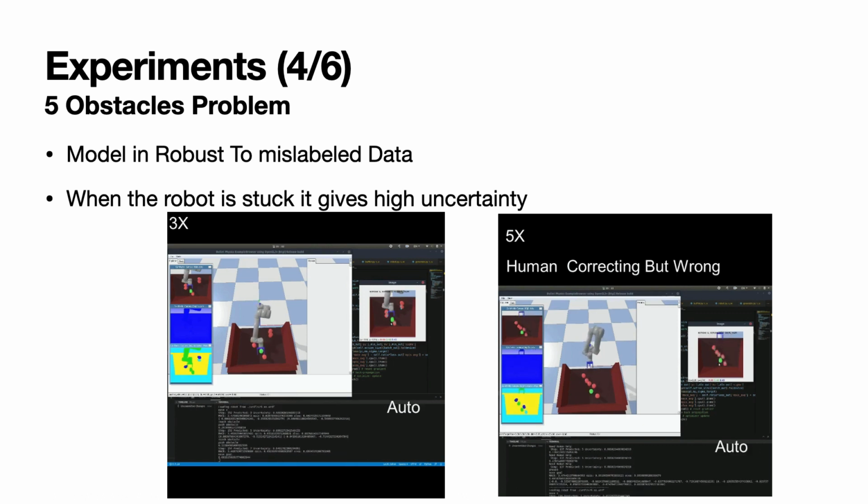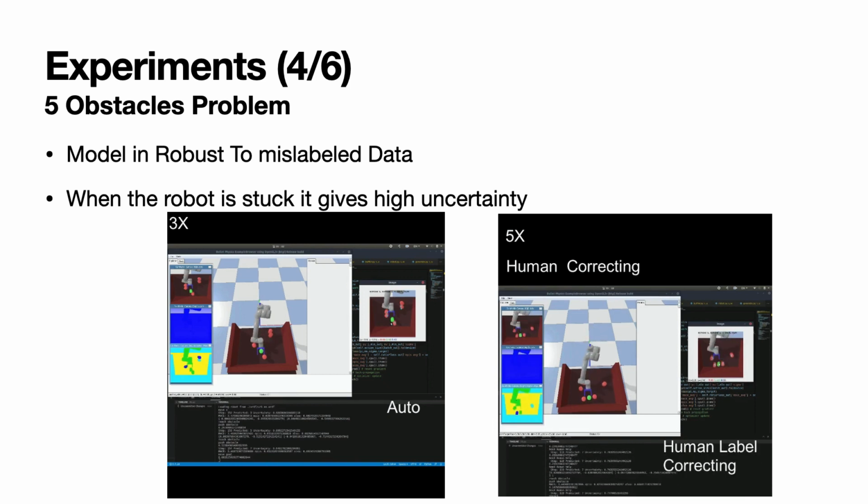And what I found was that I made a lot of mistakes in this right video. Even though I made a lot of label mistakes, the robot tends to learn pretty well. And what I found was that when the robot makes mistakes, the uncertainty goes up and it requests human help. So I tell the operator to move back and it does its task again. And I think this is pretty important for safe manipulation.